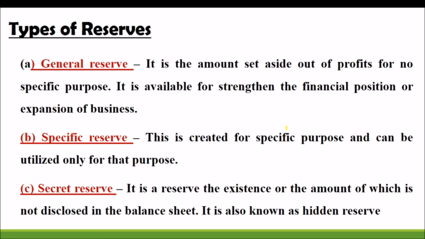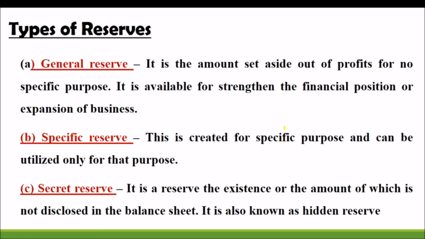The different types of reserve include general reserve, the amount taken from profit for meeting common liabilities or losses that may happen. So it is the amount set aside from the profit, not for any specific purpose, but to meet the common liabilities of the organization. It's available to strengthen the financial position or for expansion of the business. Actually, retaining profit is otherwise known as reserve. The profit is retained in the business in different forms, that is reserve.